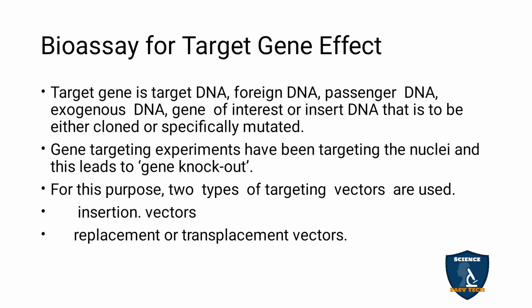For that high yield, you are putting a lock on the particular gene, and that gene is to be inserted into the particular crop. By putting it into the crop, you will get a vigorous, high yield variety. For that reason you are targeting the gene. That process is called gene knockout.